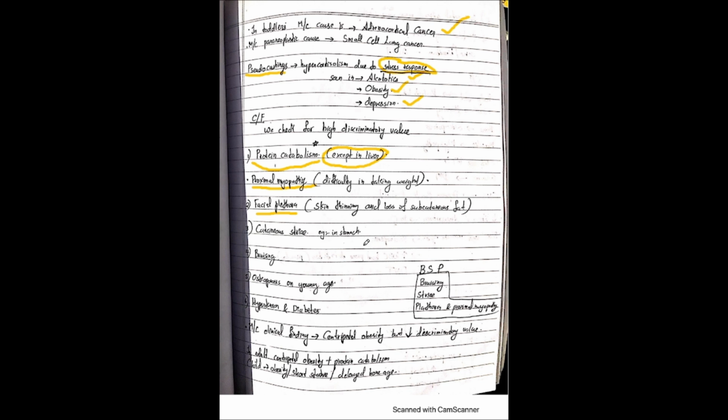Then cutaneous striae in the stomach. If you look at the stomach, you will be able to appreciate cutaneous striae like this in the stomach area. Then also there will be bruising. Then in younger ages there will be osteoporosis, which can be appreciated, and also hypertension and diabetes will be there. So we can remember this with the mnemonic BSP: bruising, striae and plethora, and proximal myopathy will be useful. BSP.